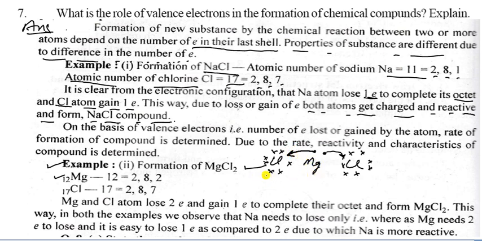So they complete their octets and form a bond like this, Cl, Mg and Cl. Always remember this is the dot structure. You can form the electrovalent bond.